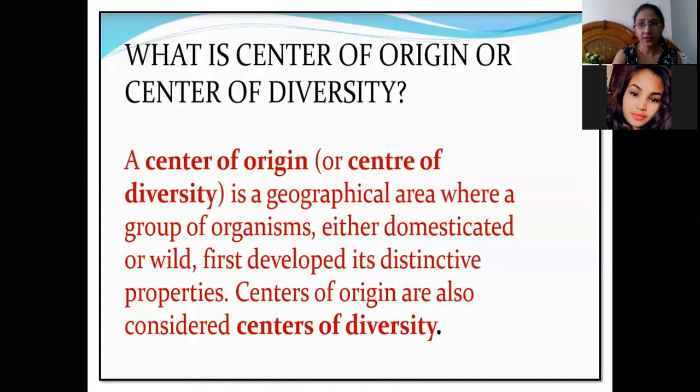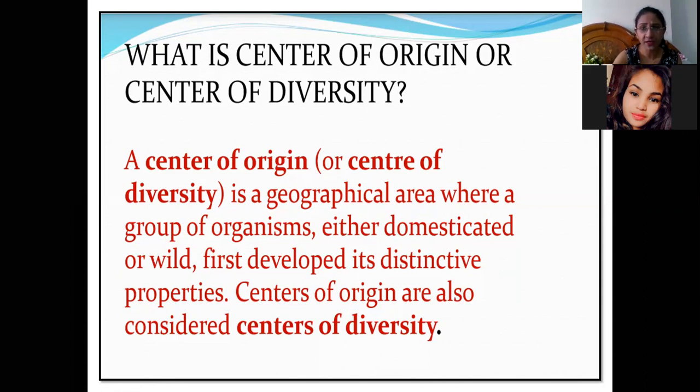Now we will go into the slides and see what centers of origin and centers of diversity actually are. Centers of origin are also called centers of diversity, they are similar terms.